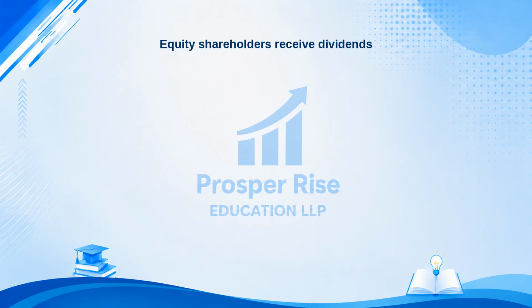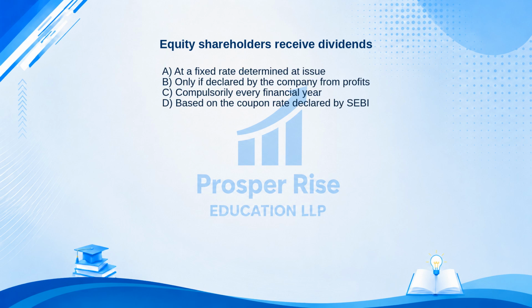Equity shareholders receive dividends. Here are your options. A. At a fixed rate determined at issue. B. Only if declared by the company from profits. C. Compulsorily every financial year. Or D. Based on the coupon rate declared by SEBI. Take a moment to pause the video and decide.